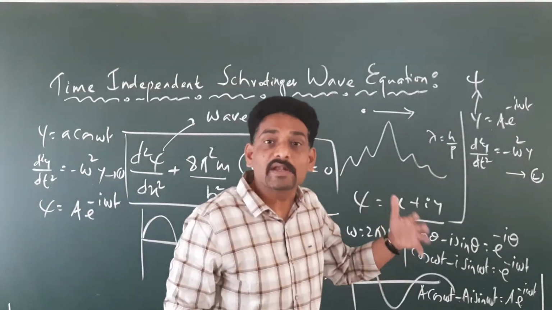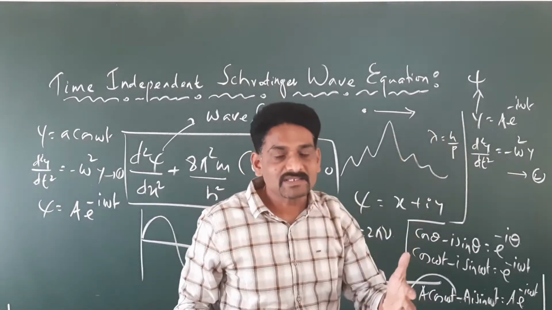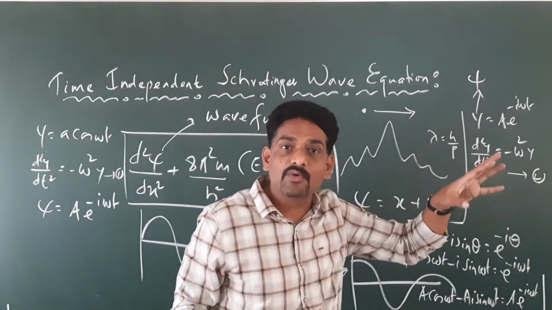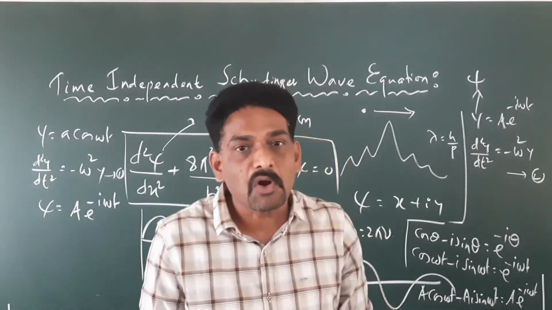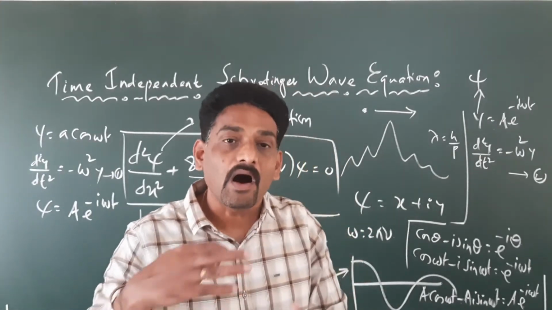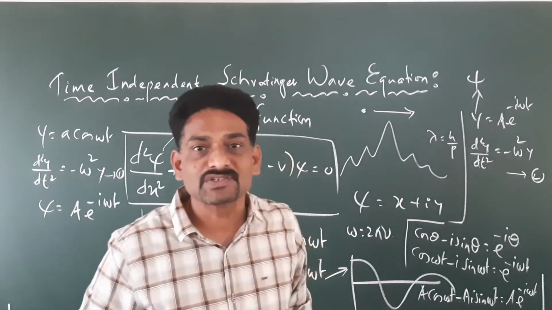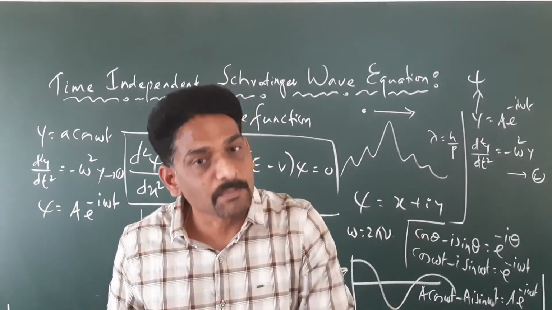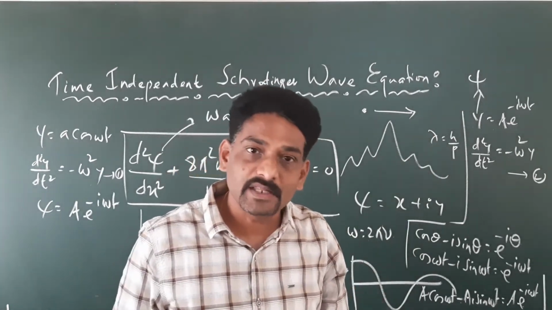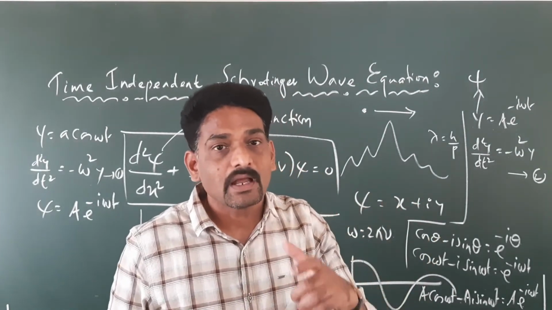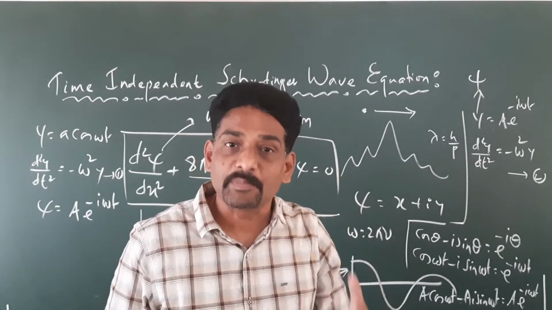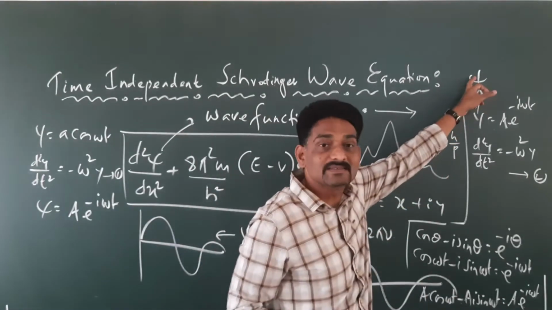So, why are we taking it in a complex notation? The answer is that when we represent the wave in terms of a complex notation, the mathematical terms involved in the further derivation, or when applied to real-time applications, are going to be very simple. Therefore, we represent the time-independent Schrodinger wave equation using a complex representation in the form of psi.